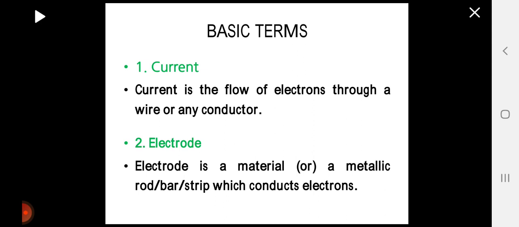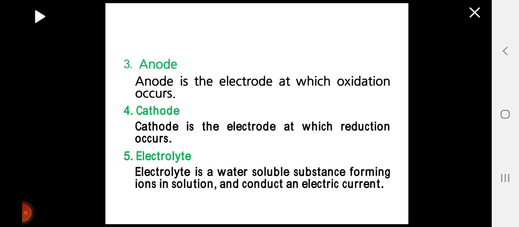So we shall see the basic terms involved in electrochemistry. What is current? Current is the flow of electrons through a wire or any conductor. Electrode is a material or a metallic rod or bar or strip which conducts electrons. Anode is the electrode at which oxidation occurs, whereas cathode is the electrode at which reduction occurs. Electrolyte is a water-soluble substance forming ions in solution and conducting electric current.